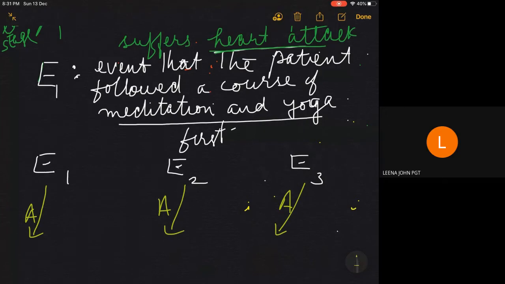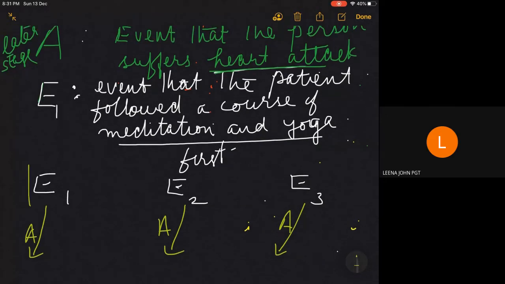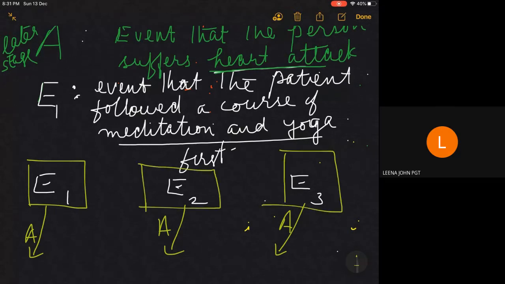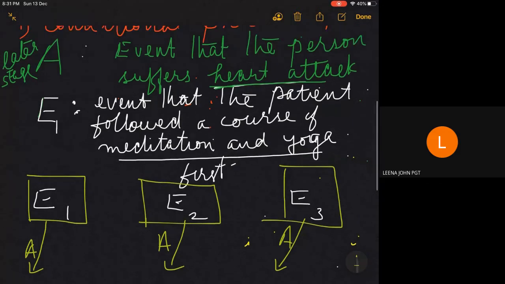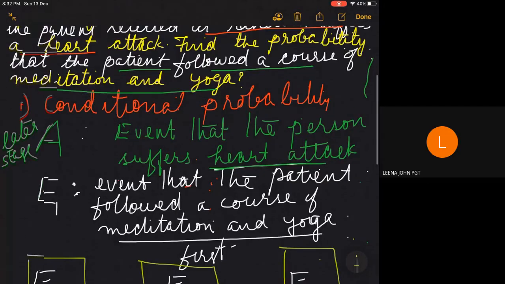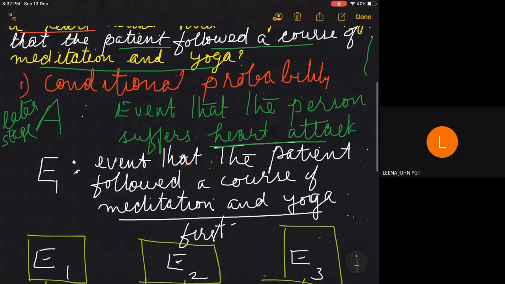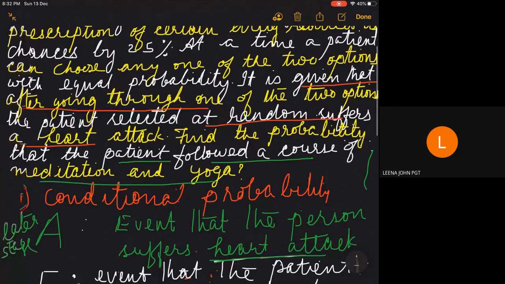So now the next part is, we know that the first level of actions are exhaustive events. Means E1 is defined. If E1 does not happen, then E2 can happen. If E2 does not happen, then E3 can happen. And any one of these should happen. So what could be E2 if E1 does not happen? The event that the patient followed a course of meditation and yoga is E1. If E1 does not happen, some other event should happen. What will be that? Again, read the question.